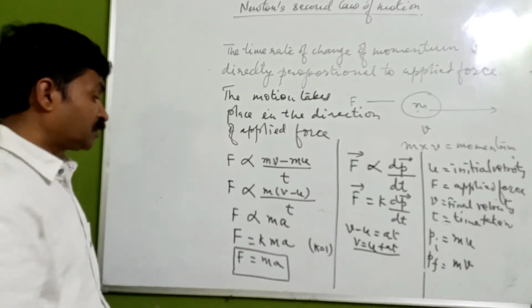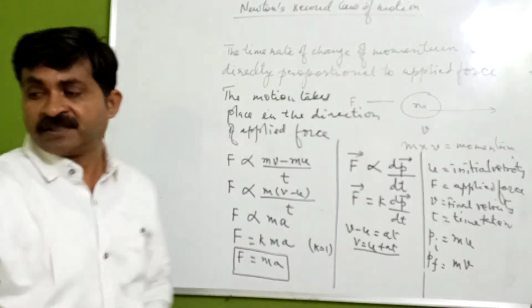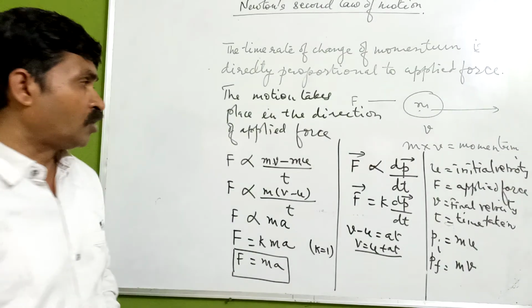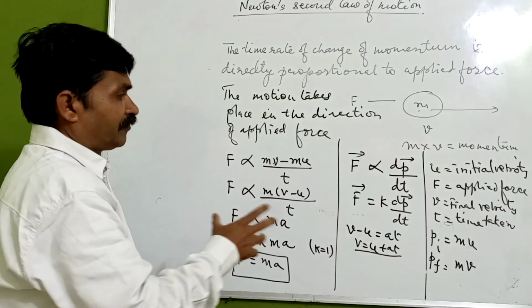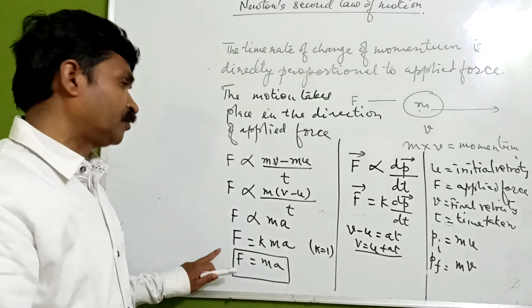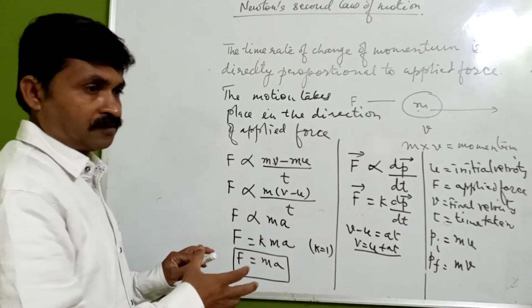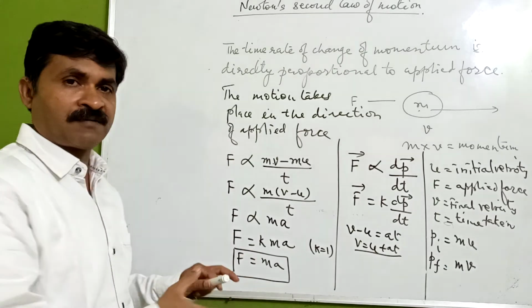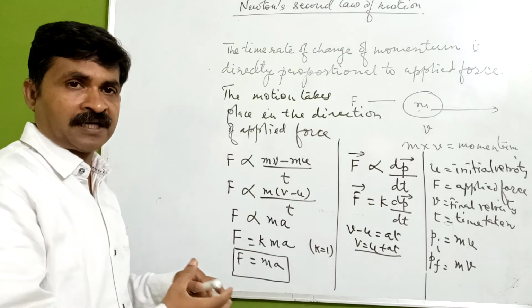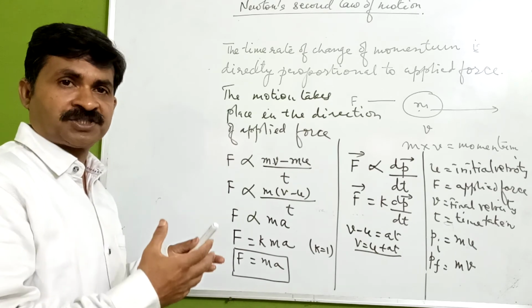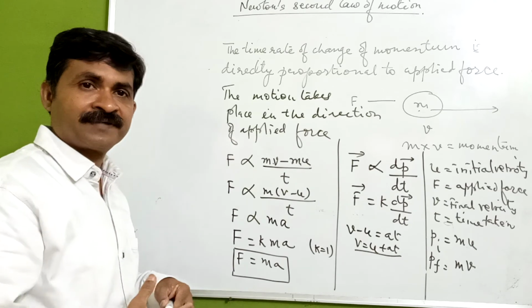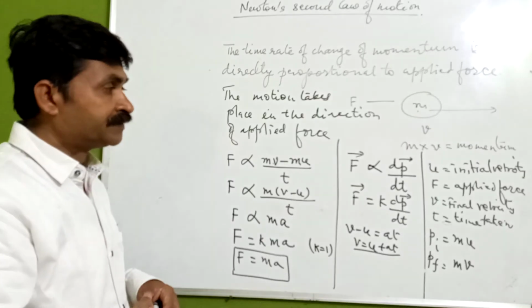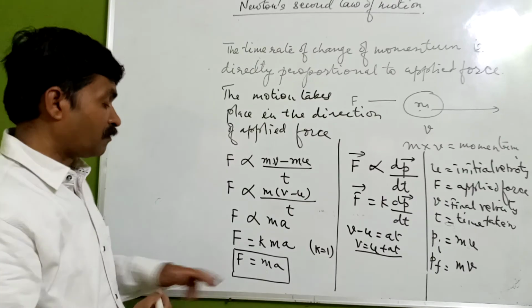Now we have got this relationship by this relation, F is equal to m into a. Now if we take F is equal to k dp by dt, say k is equal to 1, because if you go with the SI units, the value of k is going to be 1. Now we know that p is equal to m into v, mass into velocity, that is momentum.